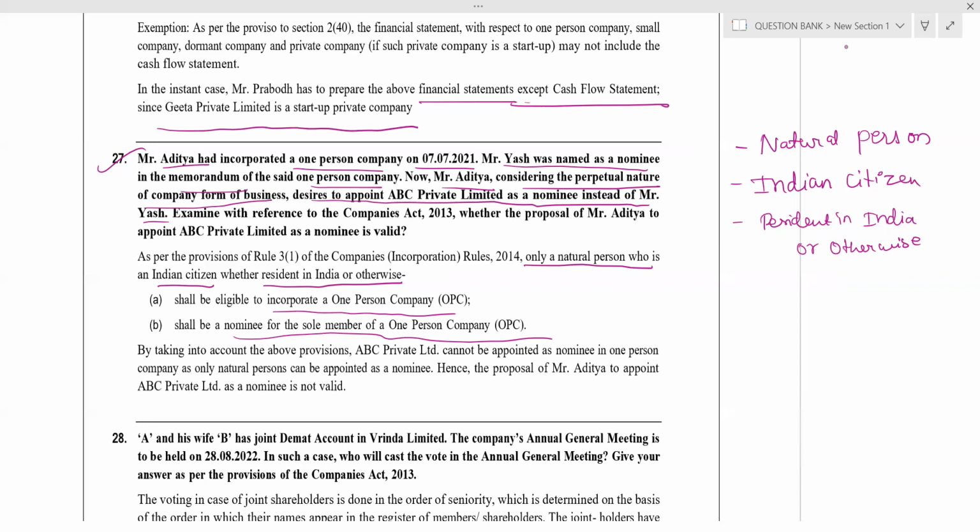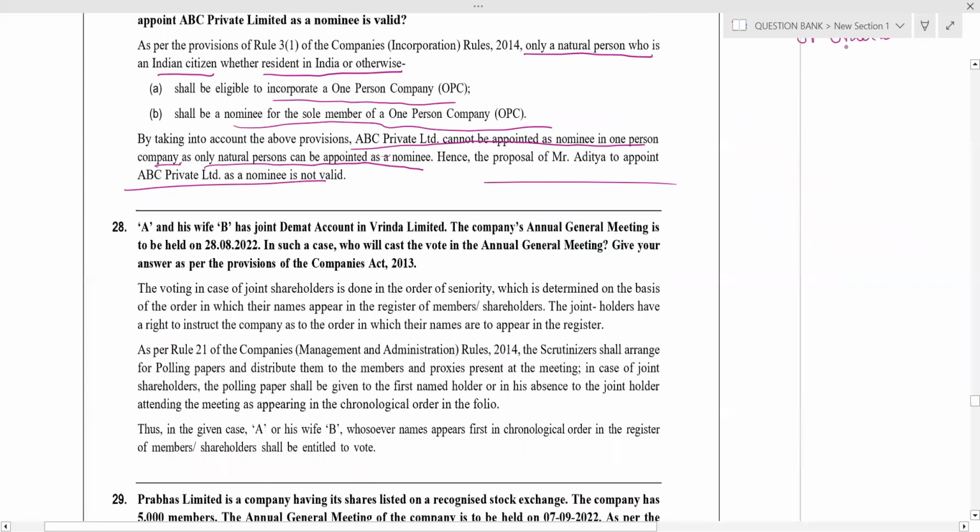Only a natural person who is an Indian citizen, whether resident in India or not, shall be eligible to incorporate OPC and shall be a nominee in OPC. Taking the above provision into account, ABC Private Limited cannot be appointed as a nominee in OPC, as only a natural person can be appointed as nominee. ABC Private Limited is not a natural person. Hence, the proposal of Aditya to appoint ABC Private Limited as nominee is not valid. Clear? Yes. Another important chapter, that is management and administration chapter.